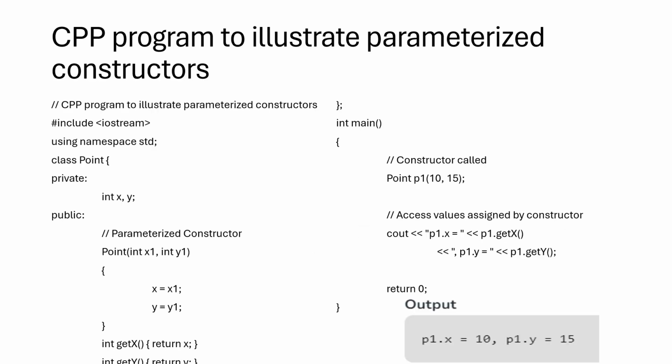One example of the parameterized constructor. Here we have a class Point with private integer x comma y. In public, we are creating the constructor, where the class name is Point, and it is a parameterized constructor. We are passing parameters, that is integer x1 comma integer y1. So we are initializing these to the x and y values.